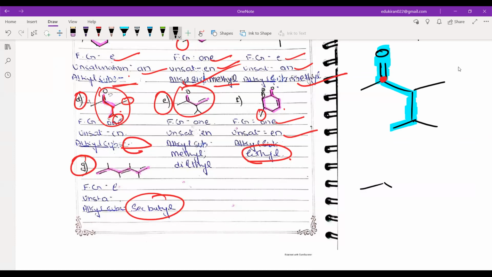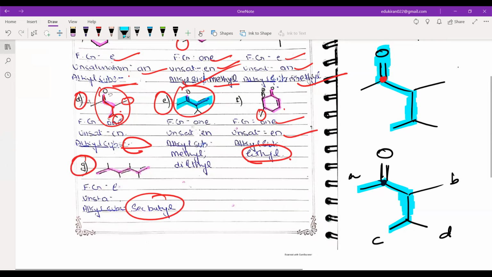Acha. How many terminals are there in the structure? A, B, C, and D, na? Yes, sir. This is not a terminal, right? Got it? Yes, sir. Okay, so you have this as the parent, and here also you'll have this as the parent, okay? This one as the parent.